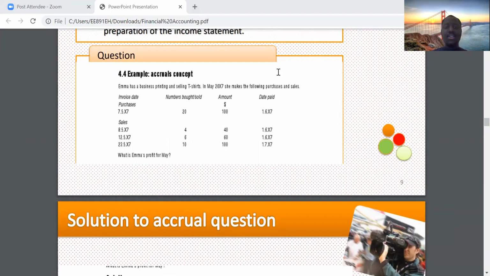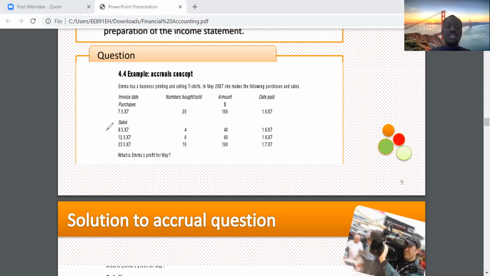So at what point is sales earned in the accrual basis? When it's actually sold. When you sell a good, or the t-shirts in this case, you've earned sales because the other party has an obligation to pay you, maybe at some time in the future.